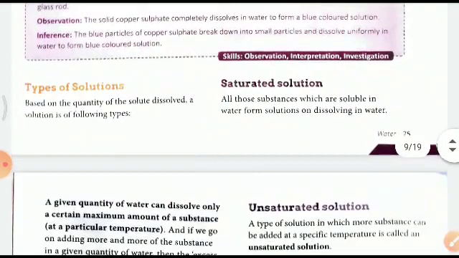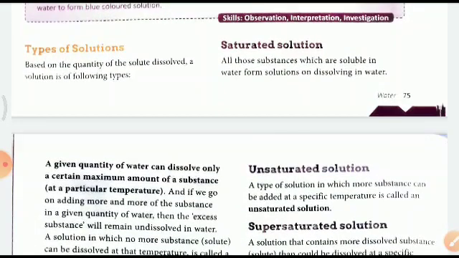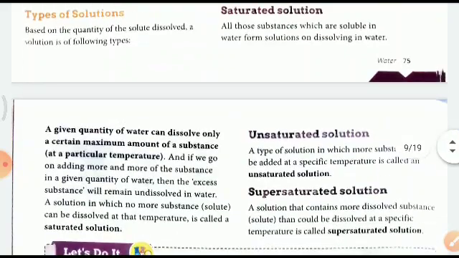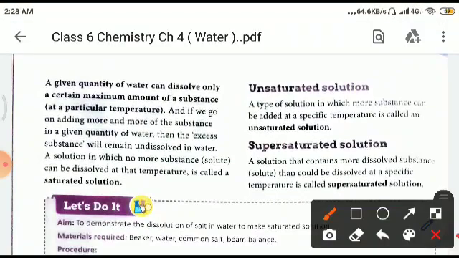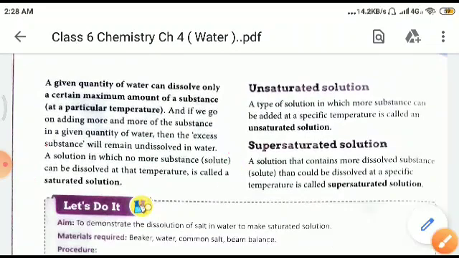Now, types of solution. First is saturated solution. All these substances which are soluble in water form solution on dissolving in water. A given quantity of water can dissolve only a certain maximum amount of substance at a particular temperature, right? So a solution in which no more substance can be dissolved at that temperature is called saturated solution, right? That is, if you add any further, then precipitation will occur.